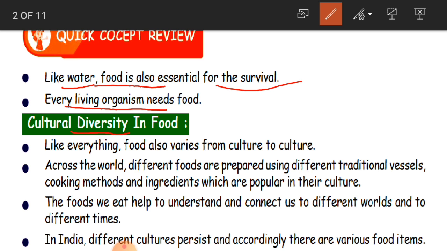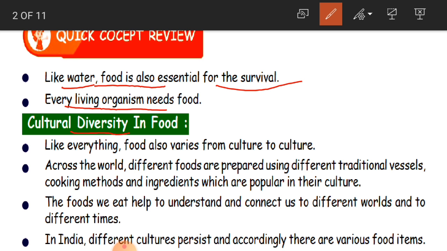It is different from one state to another state. Suppose we belong to Telangana state, and the other states are in the south and the other states are in the north. Every state has its own culture, and every culture is different from the other culture.